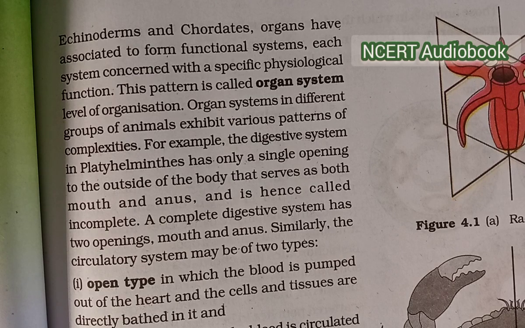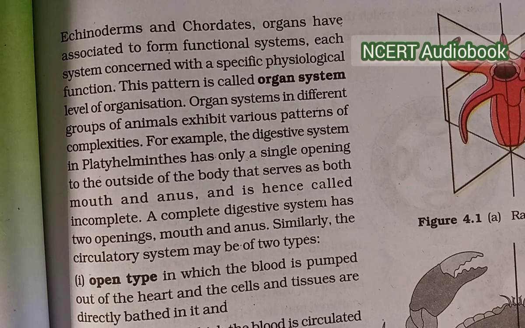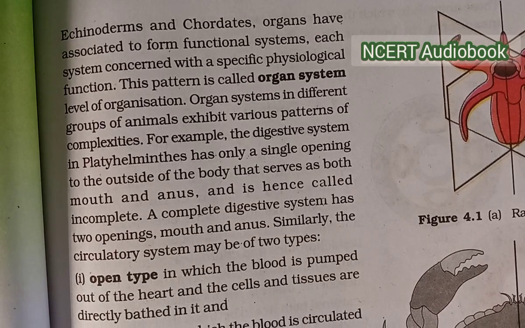Organ systems in different groups of animals exhibit various patterns of complexity. For example, the digestive system in Platyhelminthes has only a single opening to the outside of the body that serves as both mouth and anus, and is hence incomplete. A complete digestive system has two openings, mouth and anus.